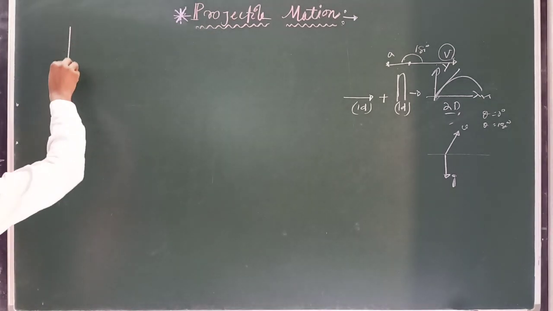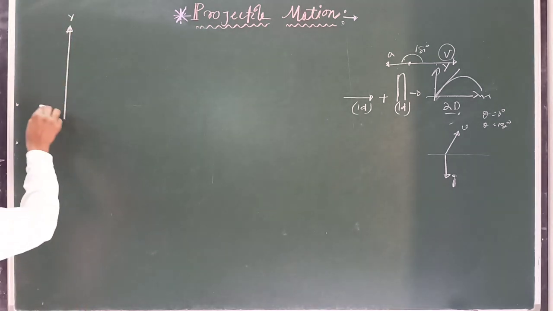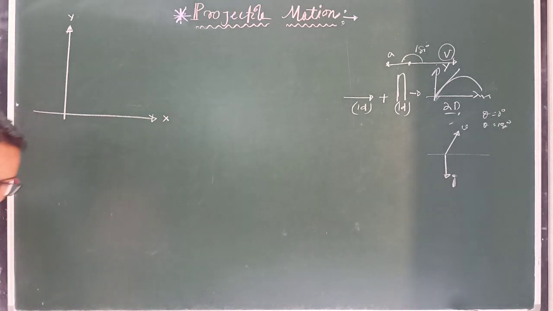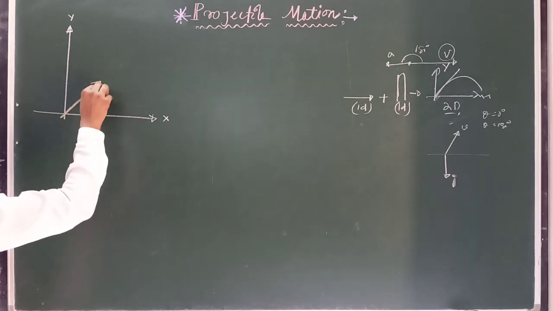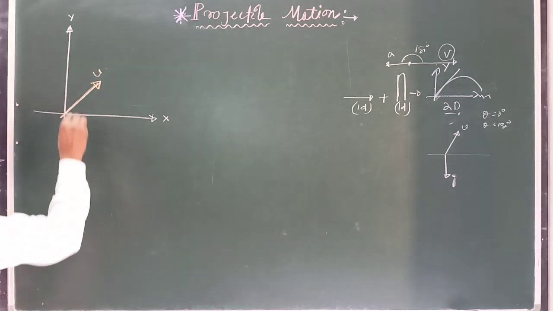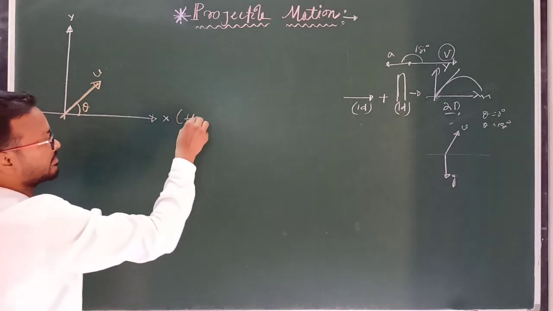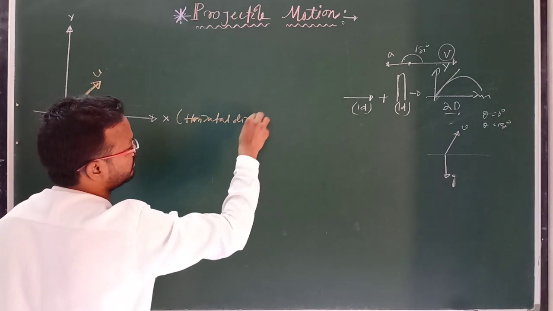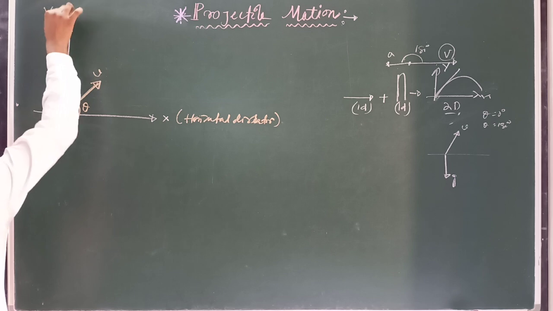Suppose this is the y axis and this is the x axis. If you project a body or projectile into space with initial velocity u at an angle theta with the horizontal direction, this is the horizontal direction, and this direction is vertical.